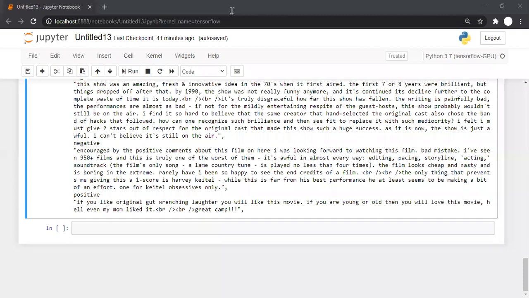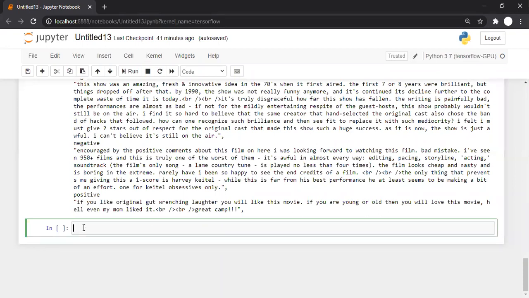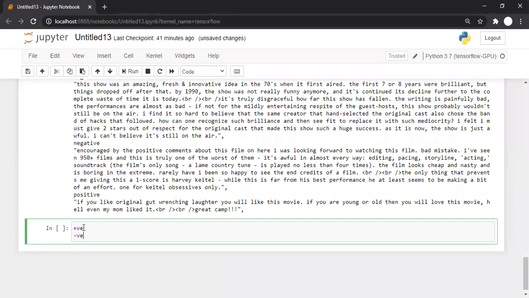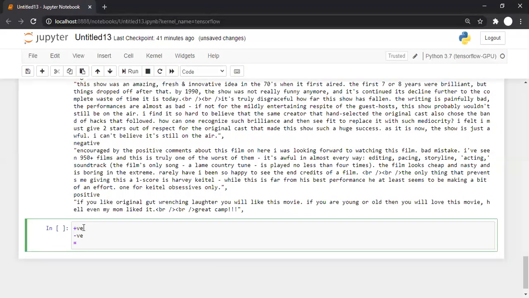See, if a sentiment is neutral and you have such files, then you can check how many characters there are for neutral. If you are creating your data set, then instead of writing neutral, you can write something like neutral hyphen something. Instead of positive you write positive, instead of negative you write negative, and instead of neutral you can write something like this.